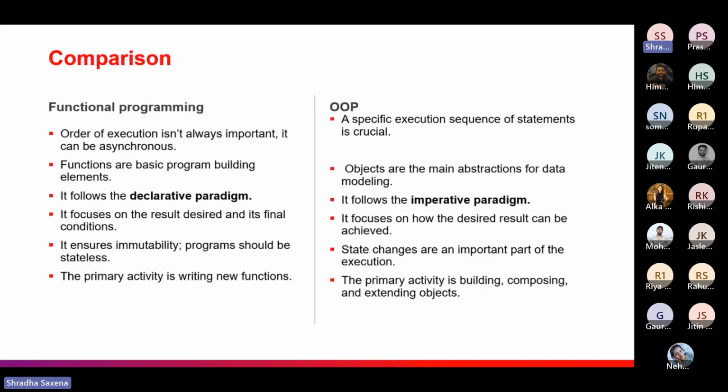The second point: the basic building elements. In OOP, as the name suggests, objects are the basic things and the main abstractions of data modeling. Functional programming is a declarative paradigm, and OOP is an imperative paradigm. In imperative styles, we are more concerned about the sequence of instructions that we have given, and in declarative we are not concerned about that.